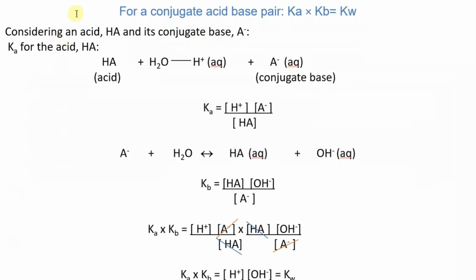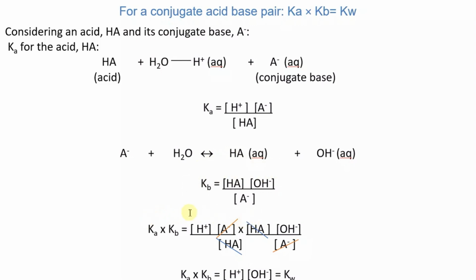Now, for a conjugate acid-base pair, Ka multiplied by Kb is Kw. Looking at an acid, HA, and its conjugate base, A-, the acid will dissolve in water to give hydrogen ions and the conjugate base. I can write my Ka expression. In the reverse reaction, A- reconverts to HA. I can write my Kb expression.